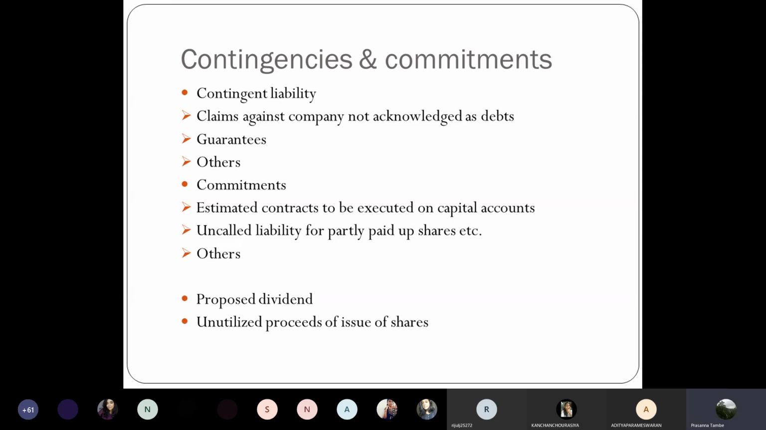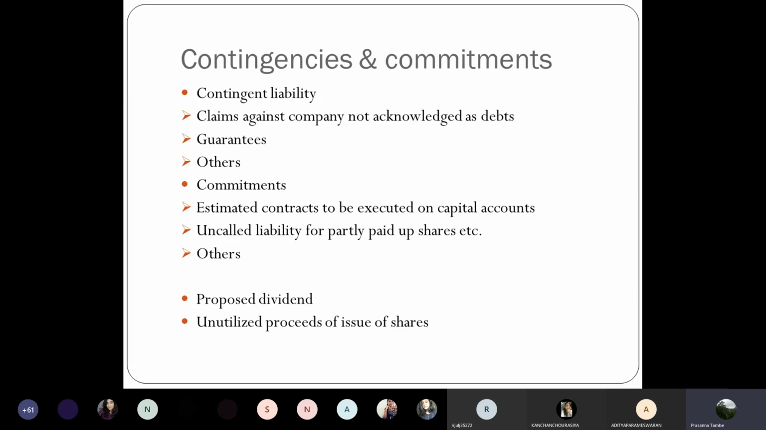Contingencies and commitments. Yes, any queries, any doubts on this slide? Contingencies, commitments. No, sir. Can we go ahead? Okay. Yes, sir. Fine.